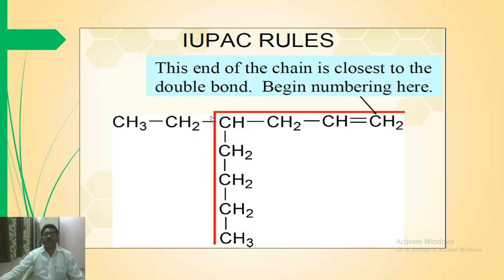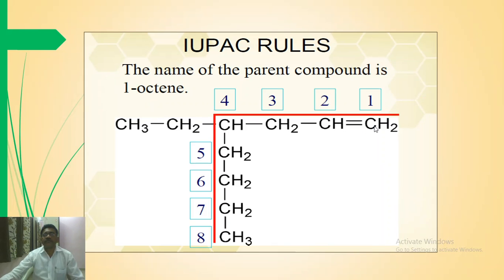Now the first rule is to select the longest continuous chain, and therefore this is a side substituent attached to a middle carbon atom, and therefore you have to start the numbering from this end, beginning with number 1. Let us consider this example. Numbering started from this carbon atom, that is carbon number 1, 2, 3, 4, 5, 6, 7, 8. It is 1-octene because at one end the carbon-carbon double bond is present and numbering is started from the end which contains the carbon-carbon double bond.